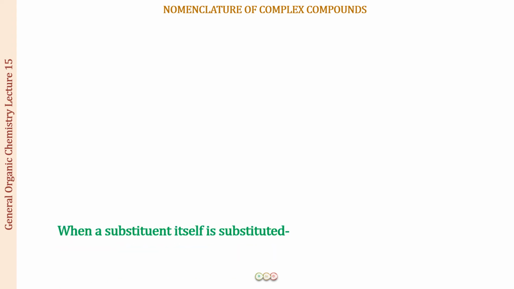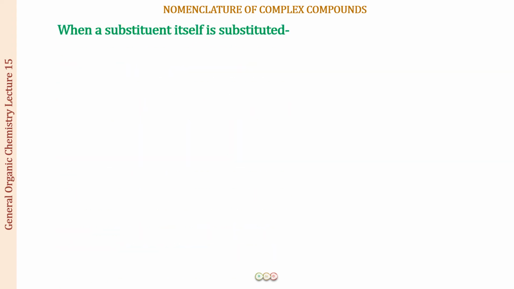So we are now almost at the end of the lecture, but certain important things are still left. Let us quickly discuss them. The point is what you have to remember when a substituent itself is substituted. I did give you one example while we were talking about the functional groups, where there were more than 2 functional groups of the same kind. I hope you all remember the example where I gave you the 3 cyanides. So let us learn some points which you have to always remember.